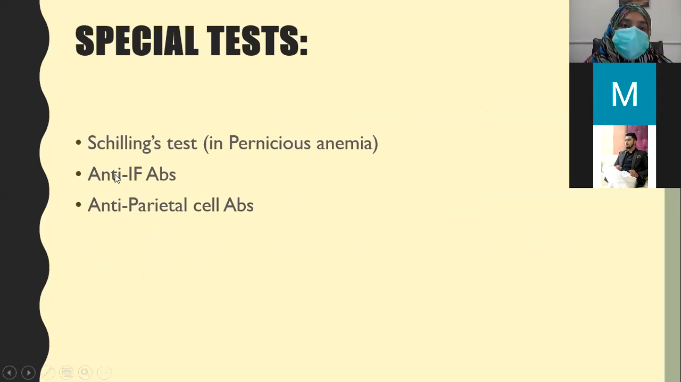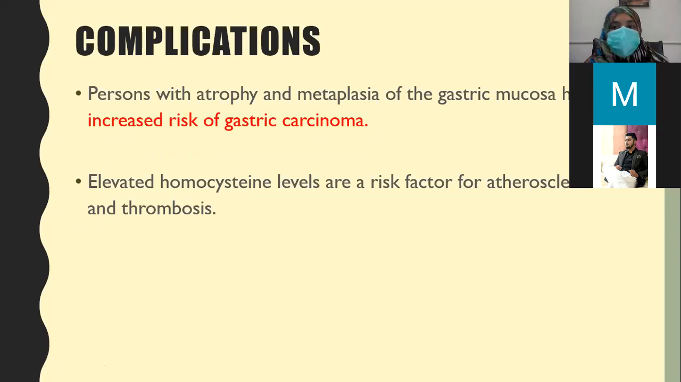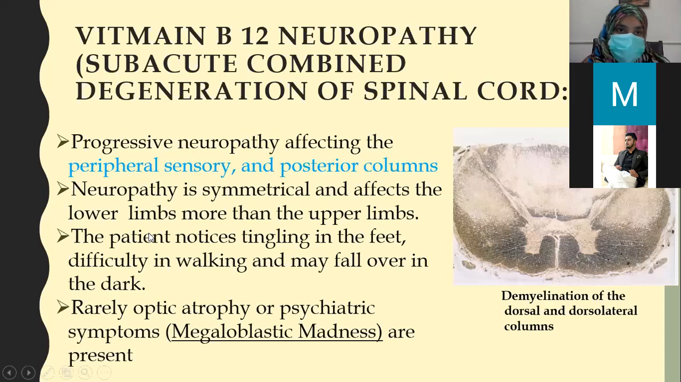You should only know the names of the special tests that can be done in pernicious anemia: Schilling's test, anti-intrinsic factor antibodies, and anti-parietal cell antibodies. These tests can also be performed. So what are the complications? A person with atrophy and metaplasia of the gastric mucosa has an increased risk of gastric carcinoma. Elevated homocysteine levels are a risk factor for atherosclerosis and thrombosis.